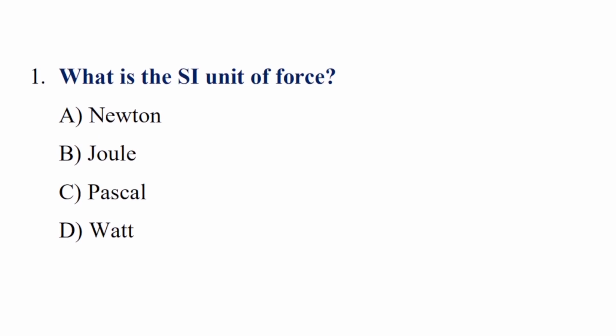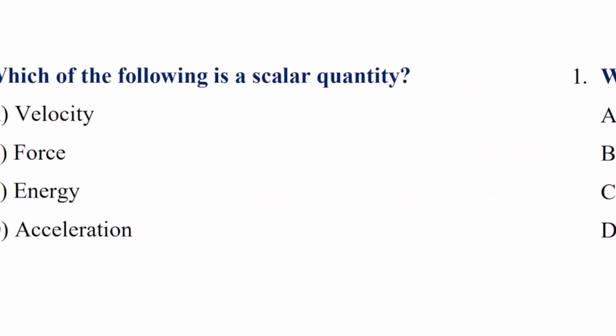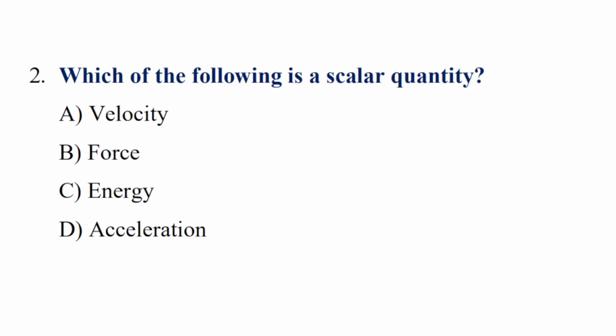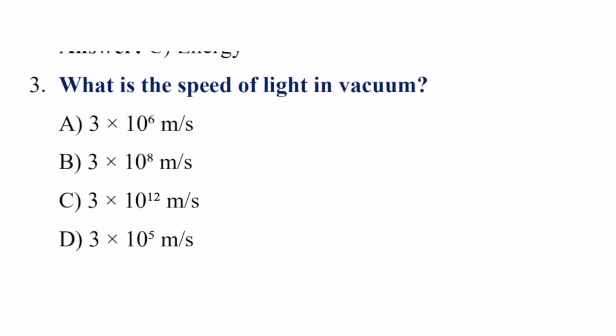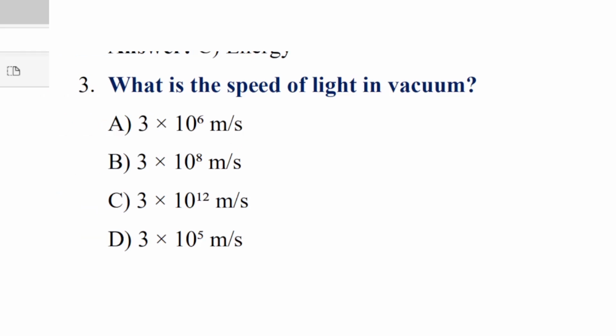Question number 1. What is the SI unit of force? Correct answer is option A, Newton. Question number 2. Which of the following is a scalar quantity? Correct answer is option C, energy. Question number 3. What is the speed of light in vacuum? Correct answer is option B, 3 multiplied by 10 raised to power 5 meter per second.